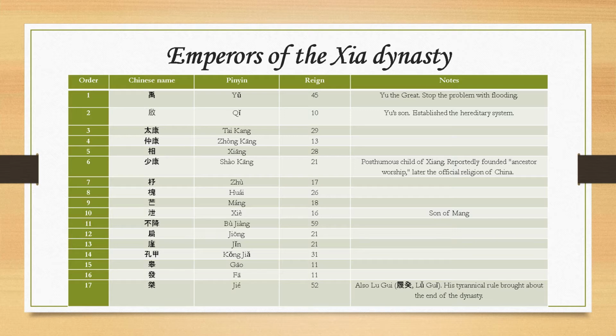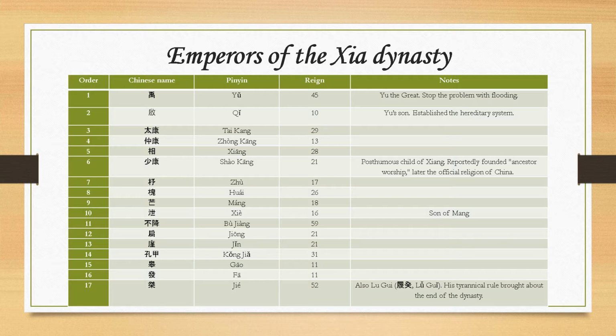There were 17 emperors who ruled about 350 or maybe more years. Lower you see a list of emperors of the dynasty. The first was Yu the Great, or in the Chinese version Da Yu. He stopped the problem with flooding.